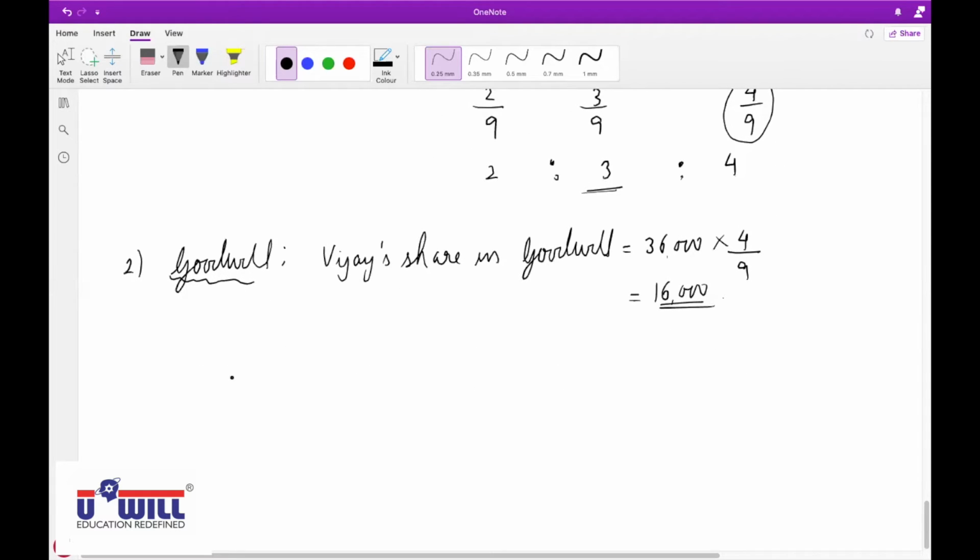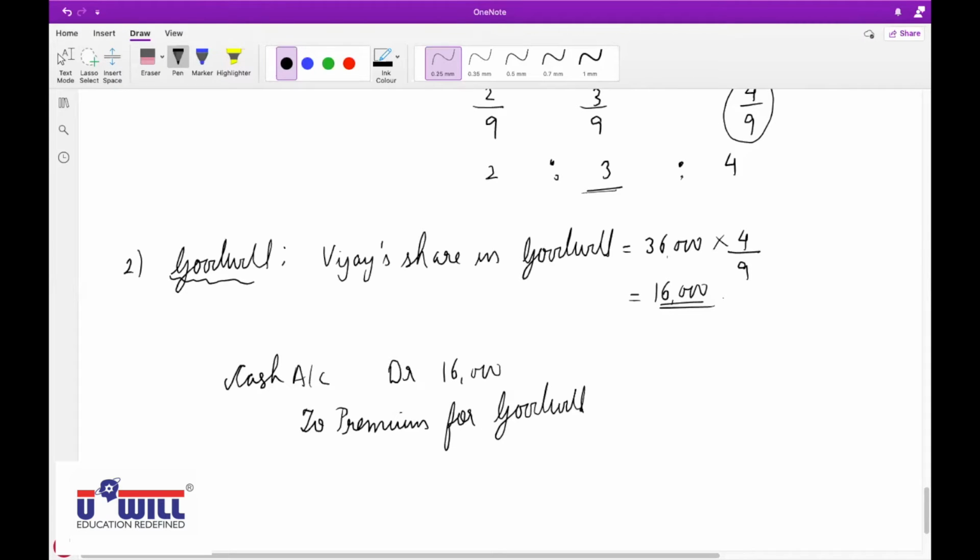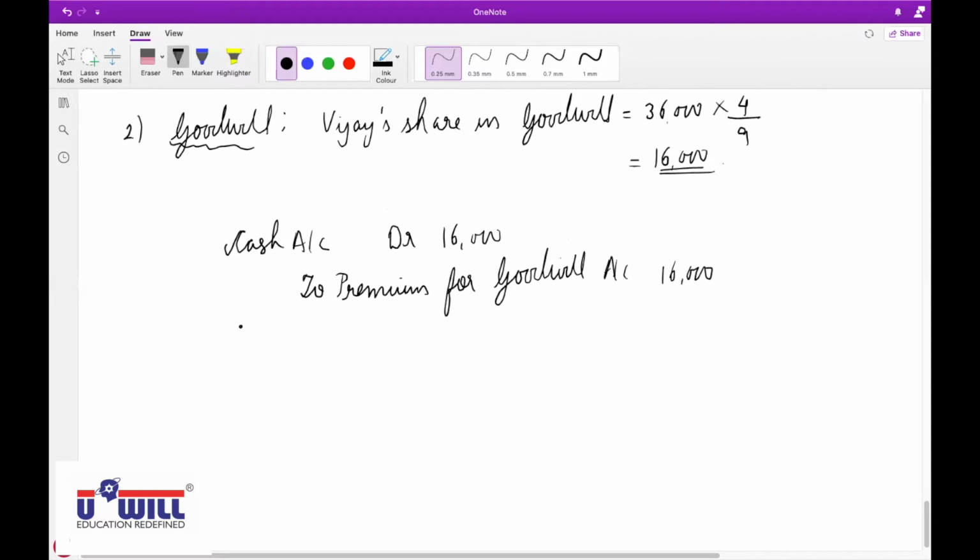Cash account debit to premium for goodwill account. Cash account debit 16,000 to premium for goodwill account 16,000. And premium for goodwill account debit, to transfer to old partners' capital account.